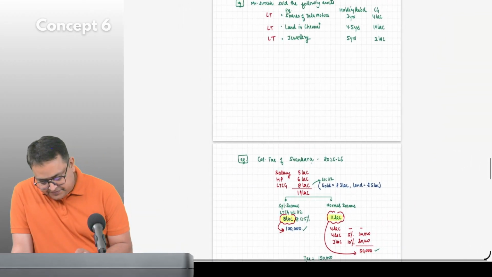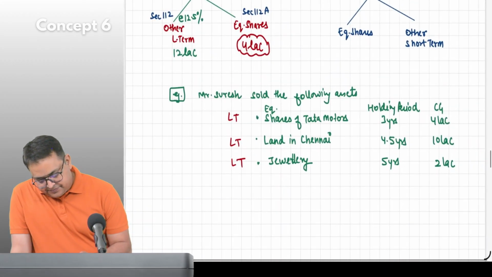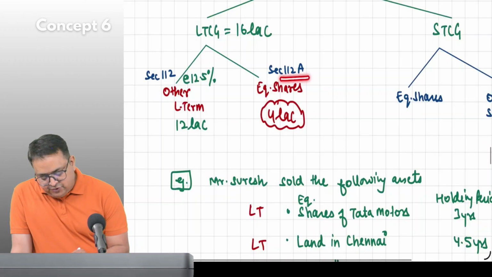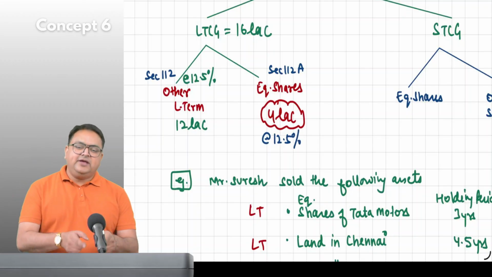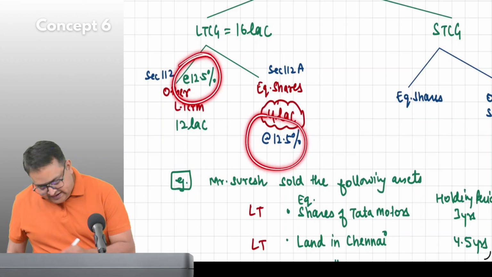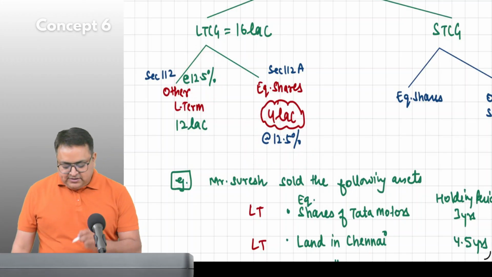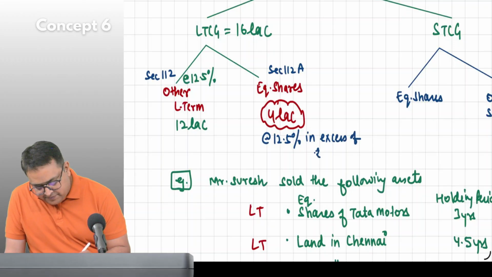Second, this 112A is also taxable at a rate of 12.5%. They both are taxable at 12.5%. But it is 12.5% in excess of rupees 1,25,000.